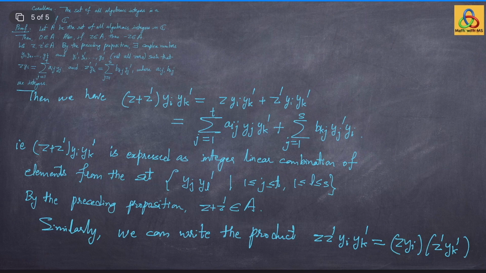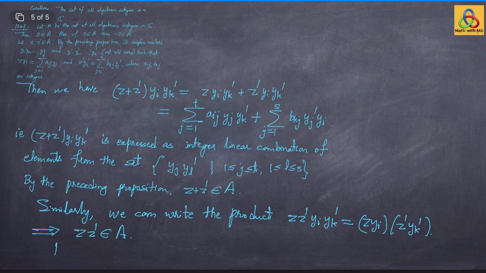So again by the proposition, this implies that the product z z prime is an algebraic integer. Hence A is a subring of C. In fact, it is a subring of the algebraic closure of Q in C. So this fact will be useful many times when you have two algebraic integers and you want to show their certain product, certain linear combination is again an algebraic integer.